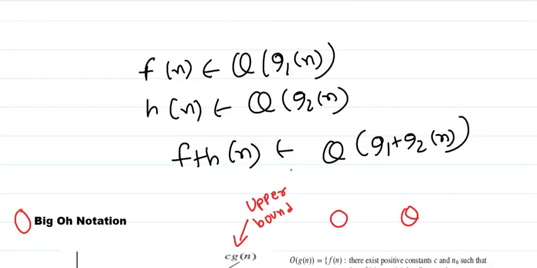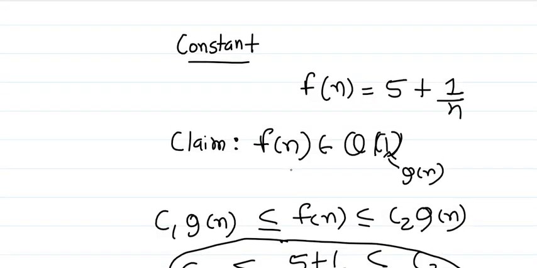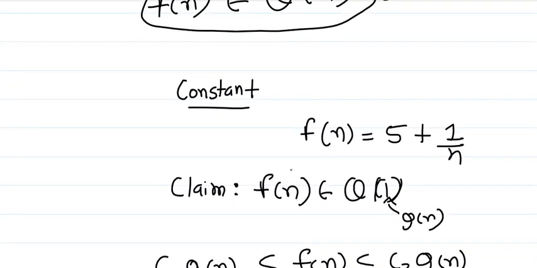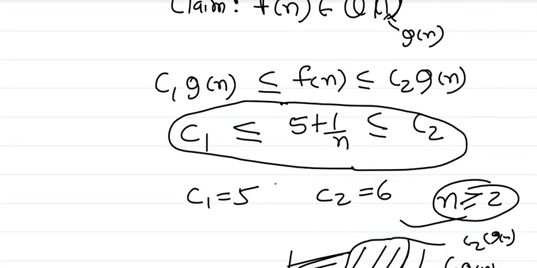Now if we consider our previous examples, we can say that this function 5 plus 1 by n belongs to big O of 1, and all you need to do is focus on this part of the analysis. Whatever value we get for c2 is our c.